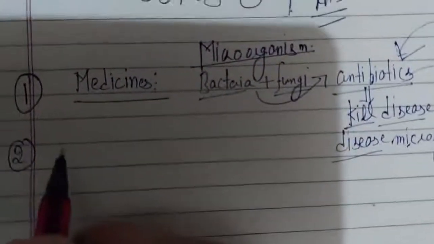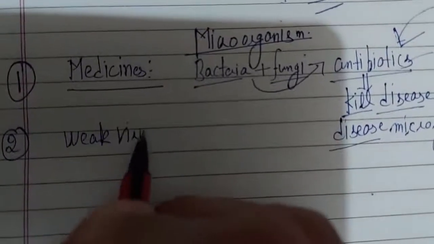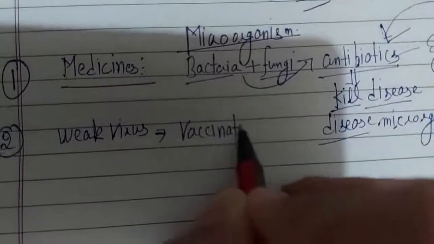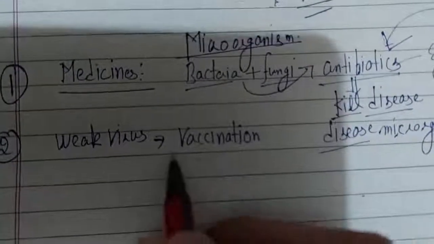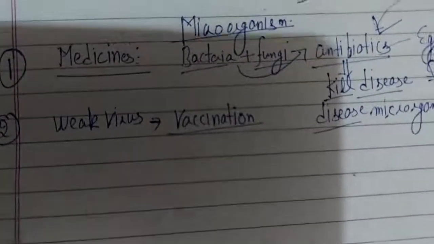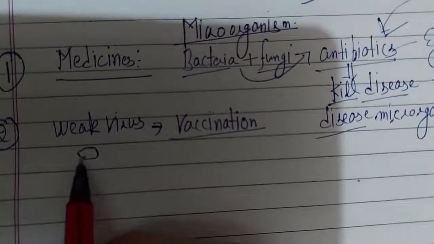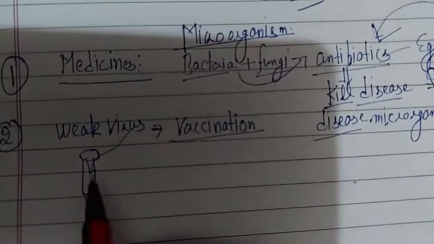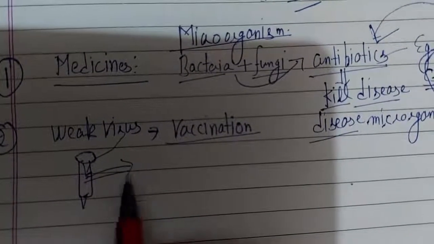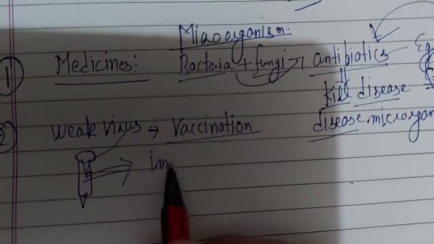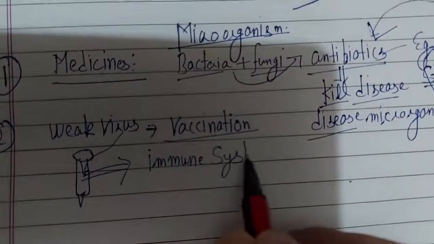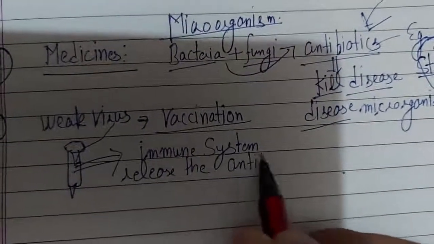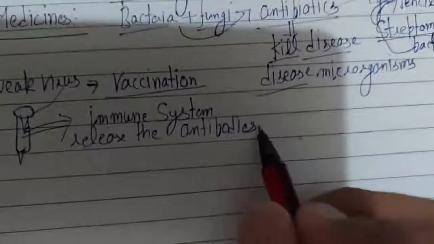The second concept is the weak virus. Scientists use the weak virus to make vaccines, like Covaxin which is going on now. What is the concept of a vaccine? Mainly, scientists inject the weak virus into our body, and when this weak virus goes inside our body, the immune system releases antibodies, and these antibodies remain in our body for the future also.